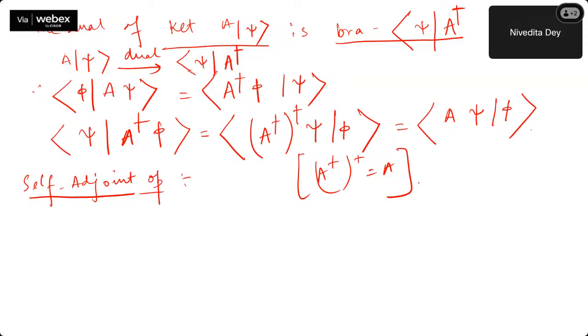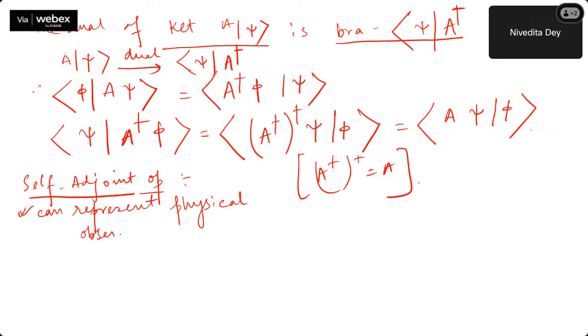Self-adjoint operators are one class of operators which is going to be extremely important with reference to quantum mechanics discussion, because these operators can represent physical observables.